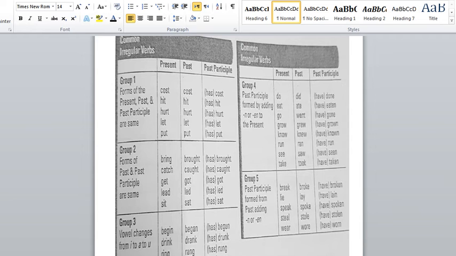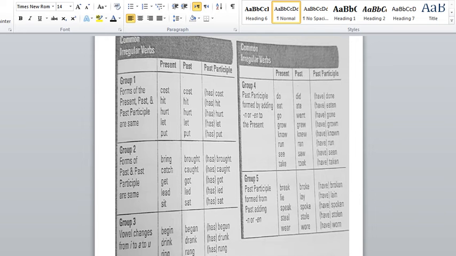The second group we have over here, the past and the past participle will be the same. So what is the difference here? Only when you find verb to have, you'll be knowing that this form, yes, it's exactly like the simple past, but it's the past participle because verb to have will be coming before the verb.